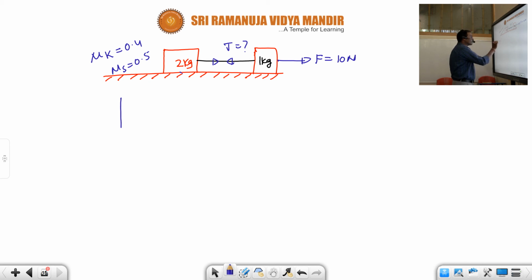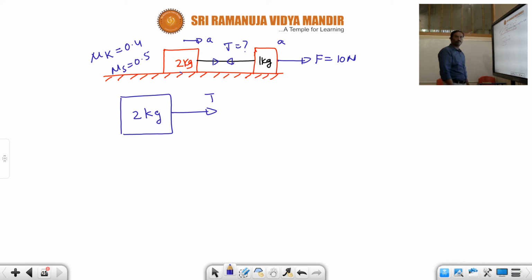On the 2 kg block, what is responsible for its acceleration? The acceleration of the 2 kg block is given by the tensional force in the string. Both have the same acceleration.